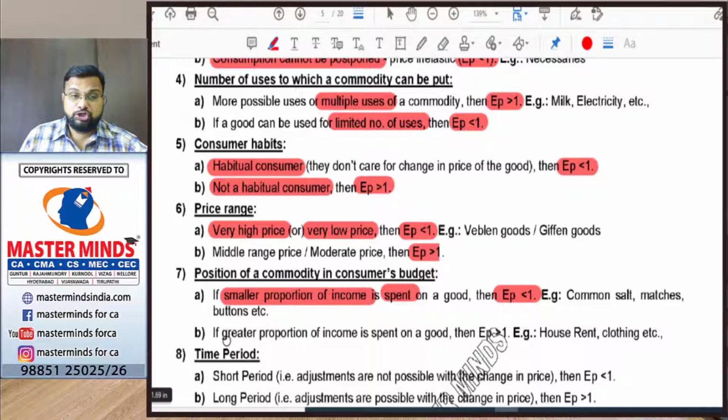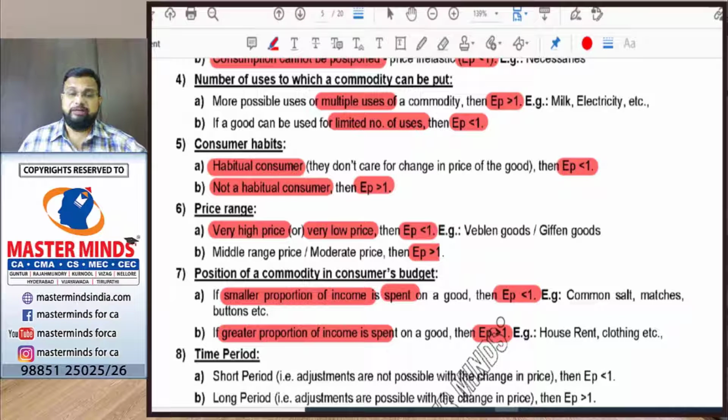If a greater portion of income is spent, then price elasticity will be greater than 1. I am earning 30,000 and out of 30,000 I am spending 10,000 on rent. So almost 1/3 of my salary, 1/3 of my income. If the house rent increases from 10,000 to say 12,000, definitely I will go for alternatives, right? I will go for cheaper houses, houses with less rent. So there will be a considerable change in demand. That's why the price elasticity will be greater than 1.